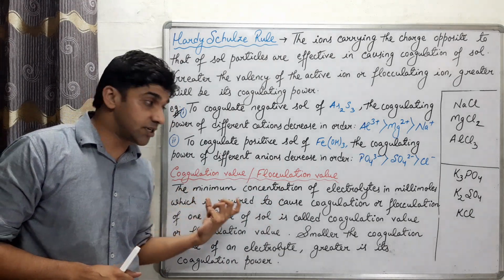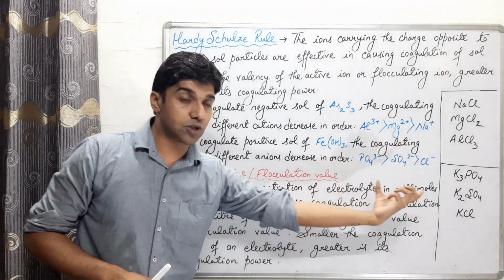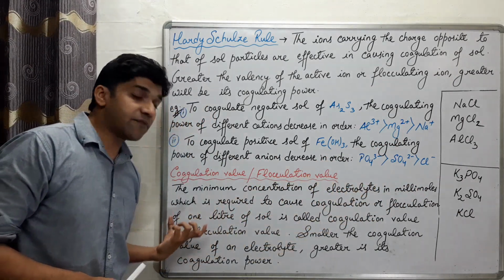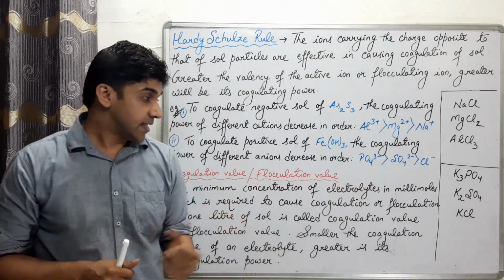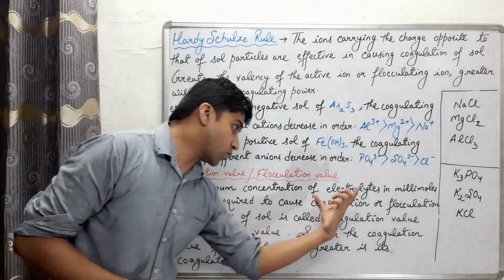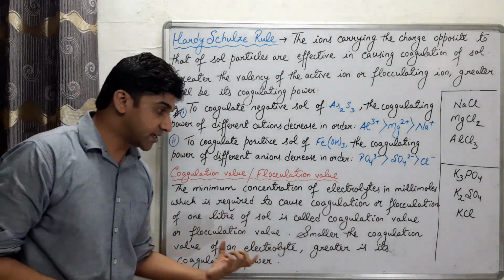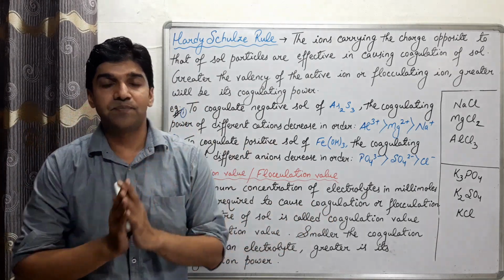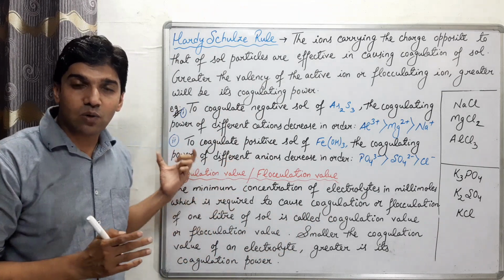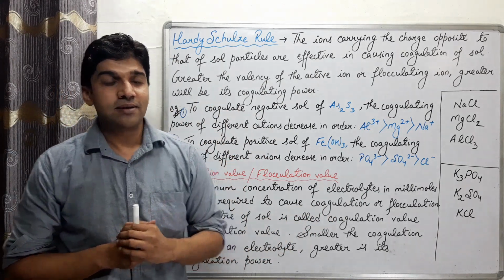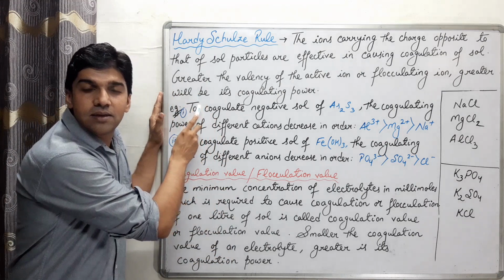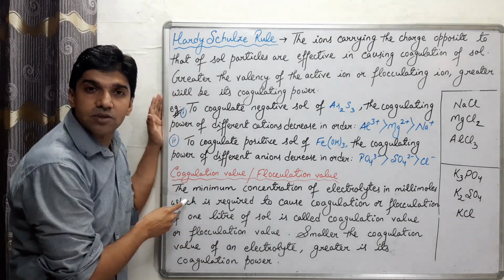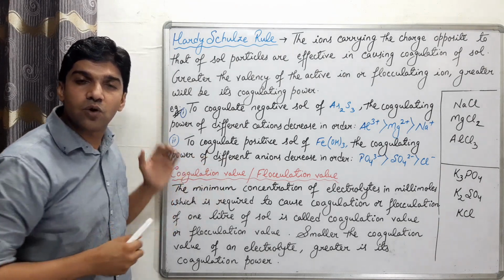The minimum concentration of electrolytes in millimoles which is required to cause coagulation or flocculation of 1 liter of the sol, and smaller the coagulation value of electrolyte, greater will be its coagulating power. इनवर्स रिलेशन है कोआगुलेटिंग पावर में और कोआगुलेशन वैल्यू में. So that's about the Hardy-Schulze rule. सिंपल सा रूल है ये. And what is coagulation value or flocculation value.